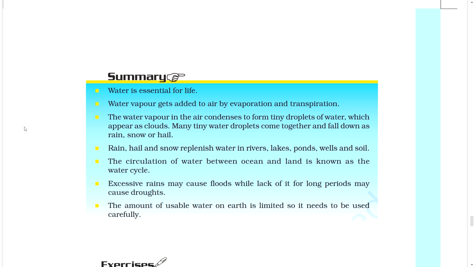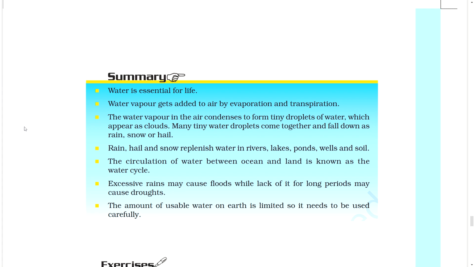Summary: Water is essential for life. Water vapor gets added to air by evaporation and transpiration. The water vapor in the air condenses to form tiny droplets of water which appear as clouds. Many tiny water droplets come together and fall down as rain, snow, or hail. Rain, hail, and snow replenish water in rivers, lakes, ponds, wells, and soil. The circulation of water between oceans and land is known as the water cycle.